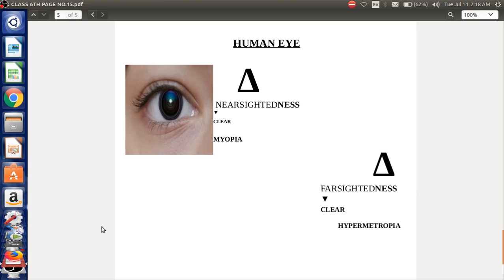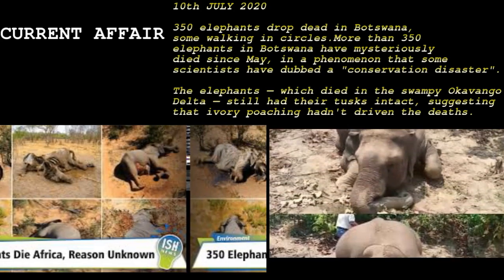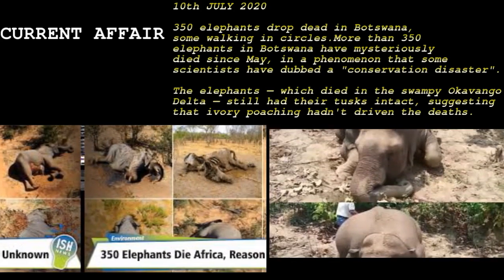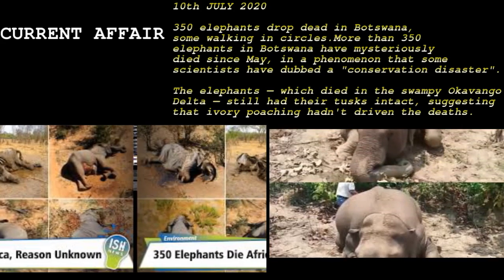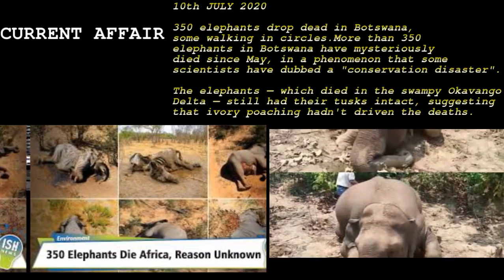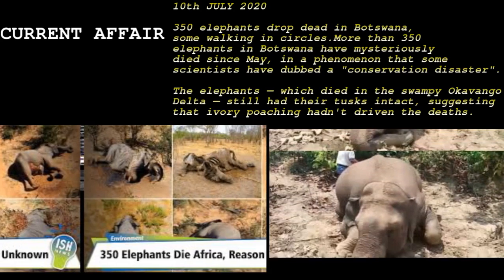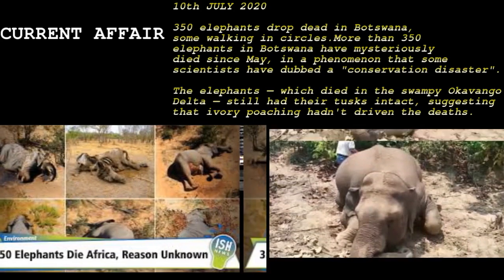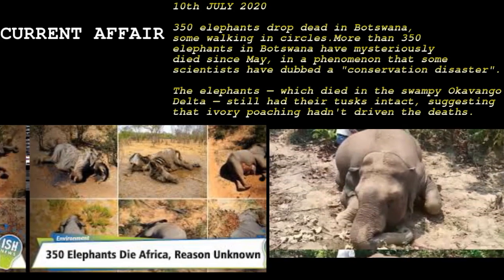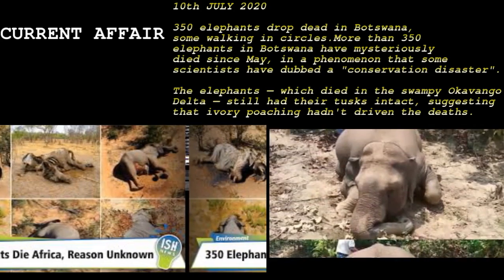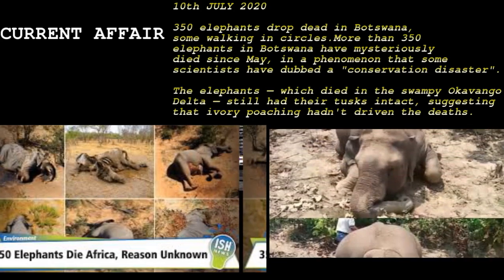All right, now let us move to the most important section of this class, the GK class, that is our current affair. A few weeks back, last month, if you remember class, there was an incident in Kerala where some mischievous people offered some food items to an elephant, which was consumed by that elephant, and that food item contained some crackers. Those crackers burst inside the stomach of the elephant, which resulted in the death of that elephant.